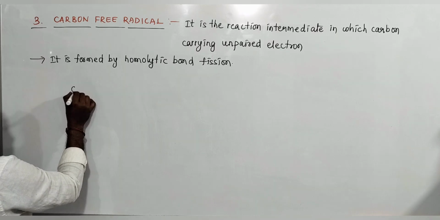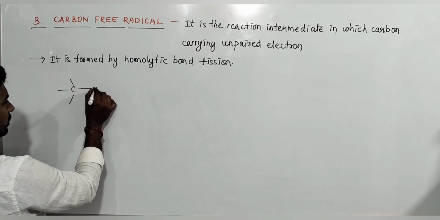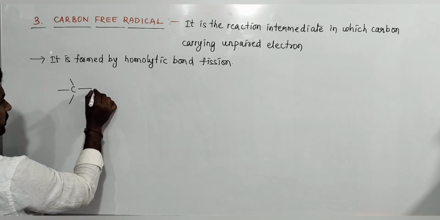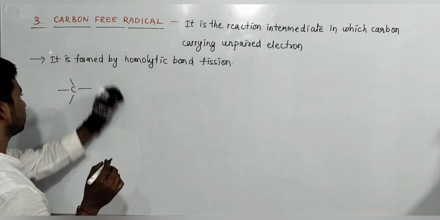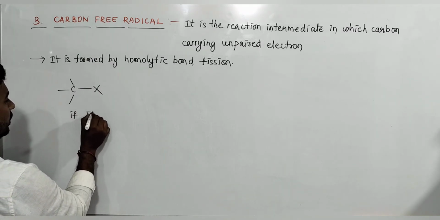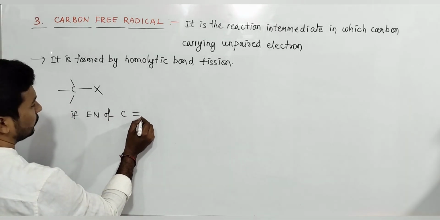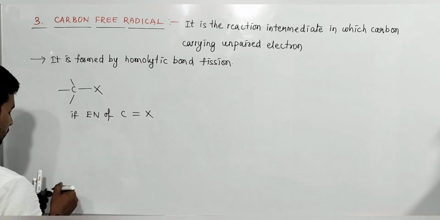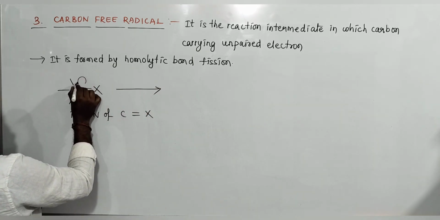For example, this is a bond, with some X or Z, take anything, I am taking some X. If the electronegativity of carbon is equal to that of X, then homolytic bond fission takes place.